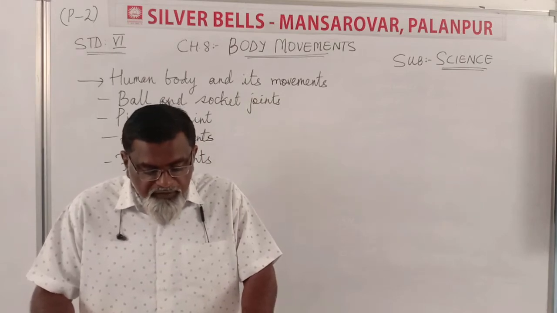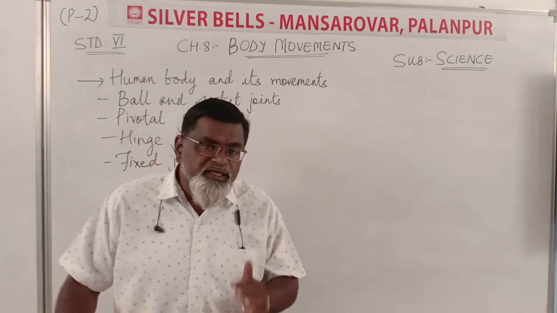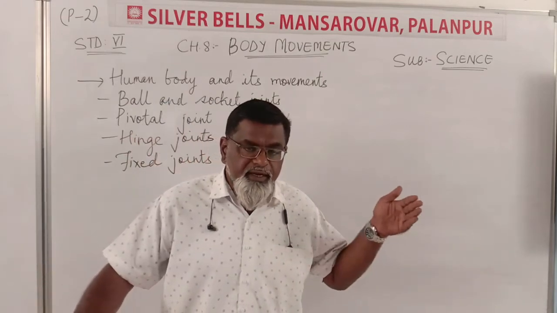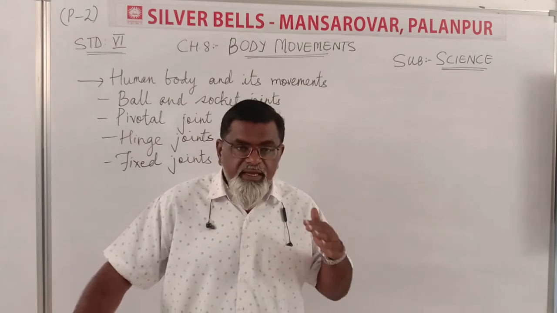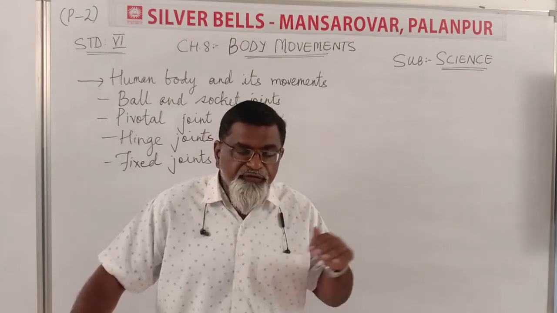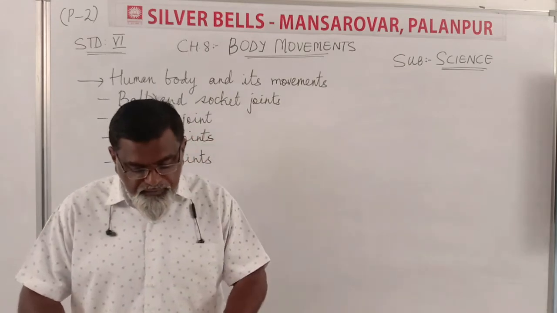Why are there so many differences in the way that animals move from one place to another? Why is there such a difference in each of the animals? As a human body, we have legs. We can move with the help of legs. But in animals, there are different ways with the help of which they can move.